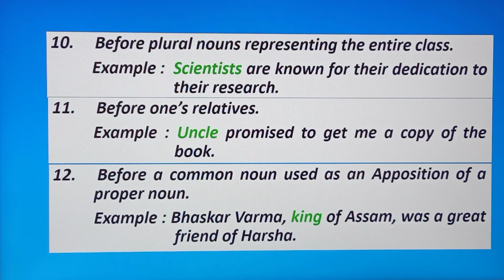A proper noun, Bhaskar Barma. So we don't use any article before king. Okay, because king is a common noun, and Bhaskar Barma is apposed by the king. Okay, so we are not using any kind of determiners. Okay.